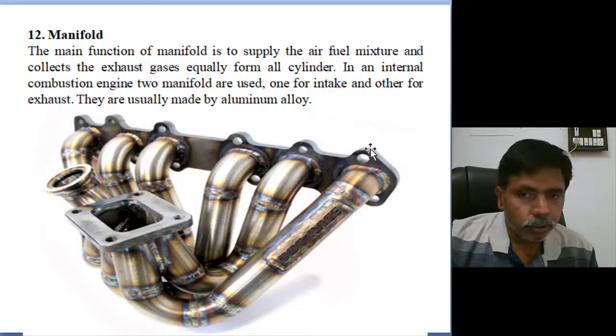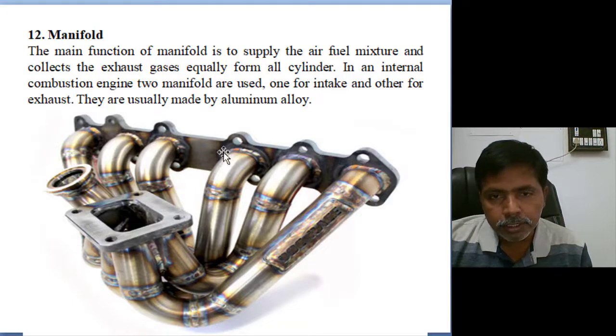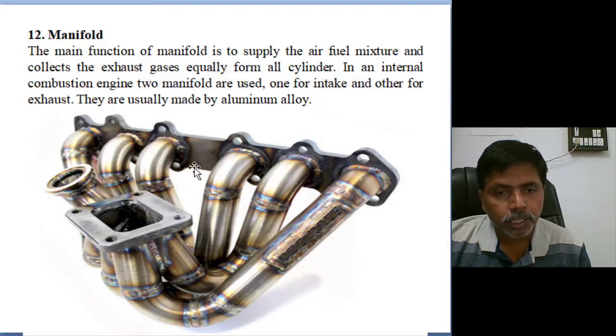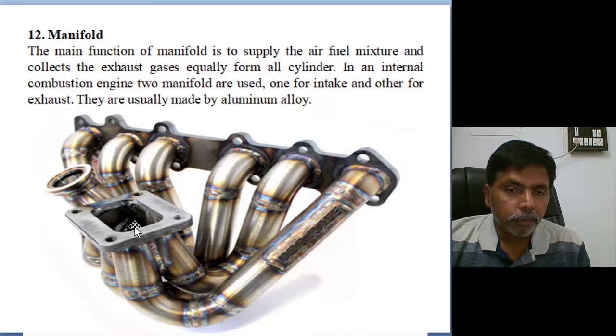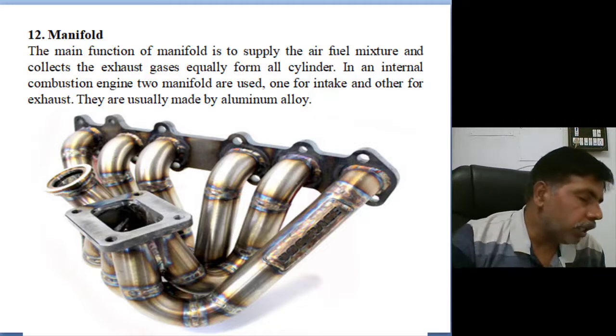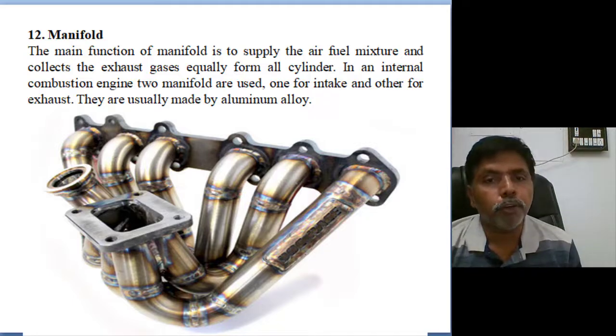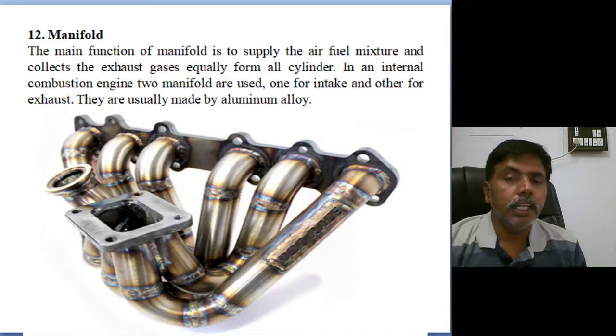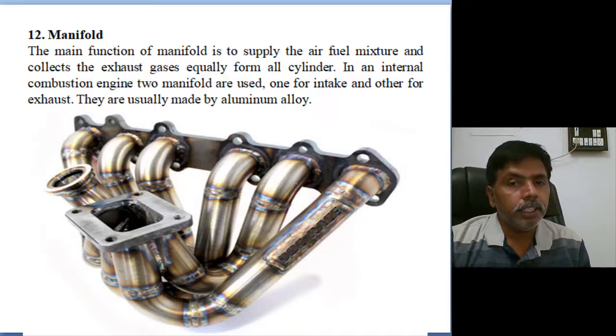Like that, for exhaust also, each pipe is connected to the exhaust port. Then whatever exhaust gas is coming, the total exhaust gas is collected, and this manifold end is connected to the silencer. Through the silencer, the exhaust gas escapes to the ambient condition. So the function of the manifold is to supply air fuel mixture or collect exhaust gas equally from all cylinders.